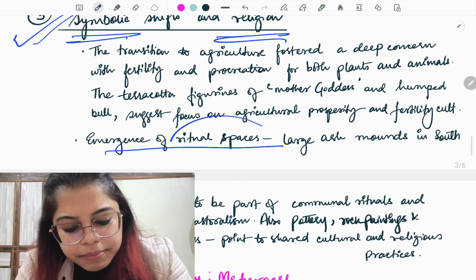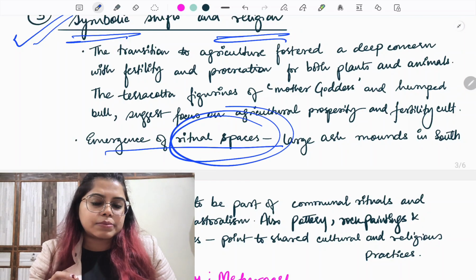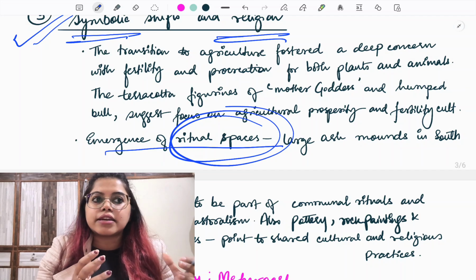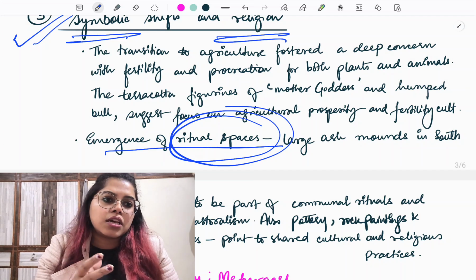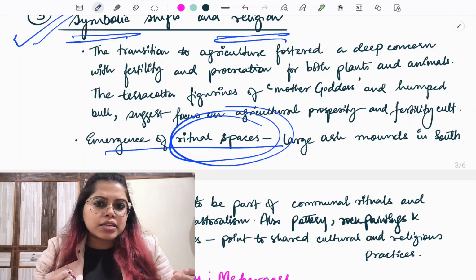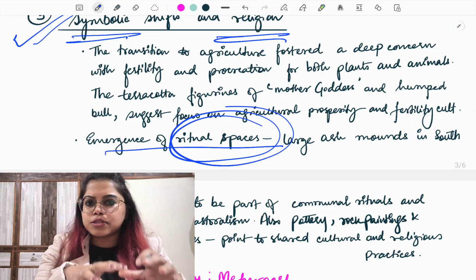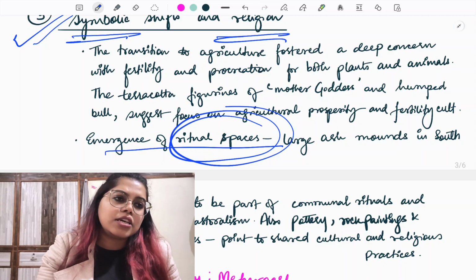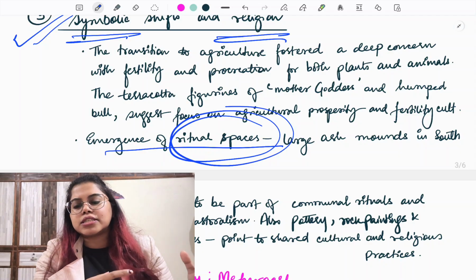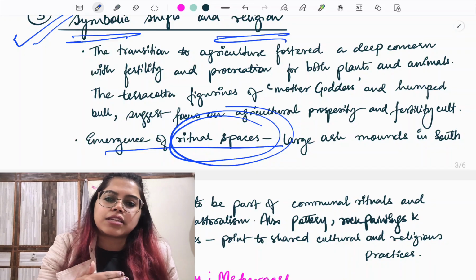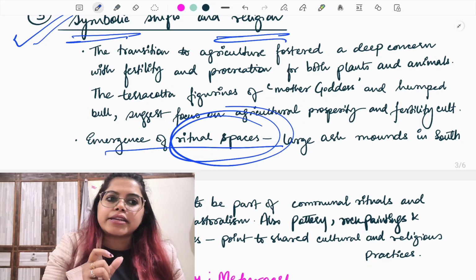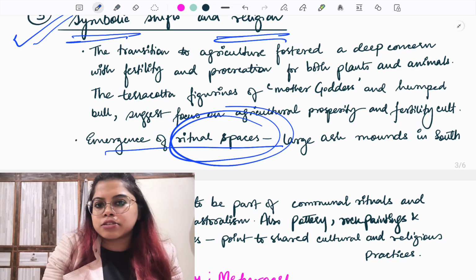Also, there is something called the emergence of ritual spaces. This is another very important point. For example, in southern India, there is evidence of large ash mounds. Mostly it was cow dung, and they burned that cow dung, so it was a large heap of ashes. We are going to discuss this in detail, but for now, remember that ash mounds have been found in southern India, and it indicates that they might have been part of some community ritual.